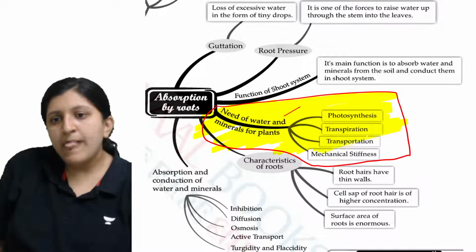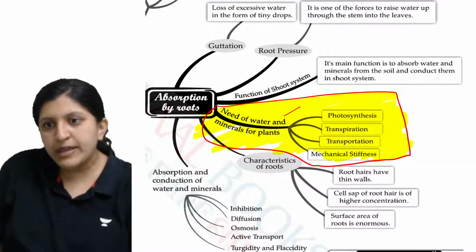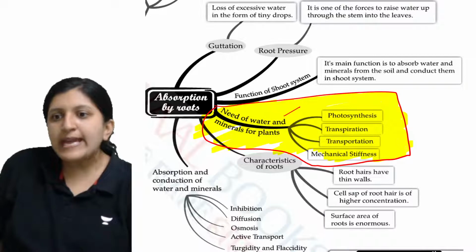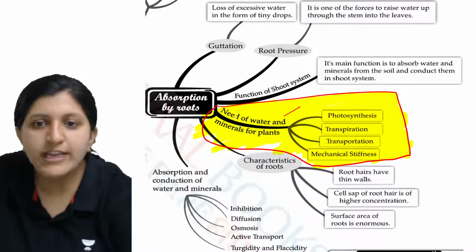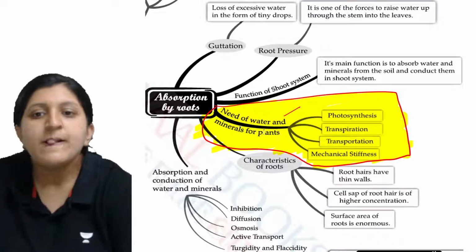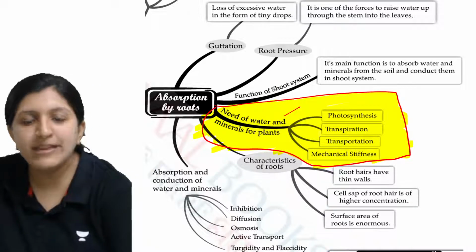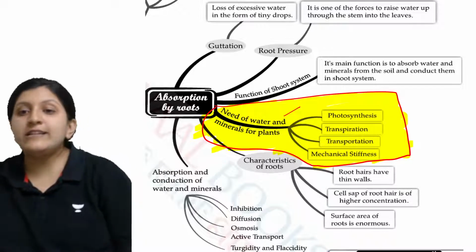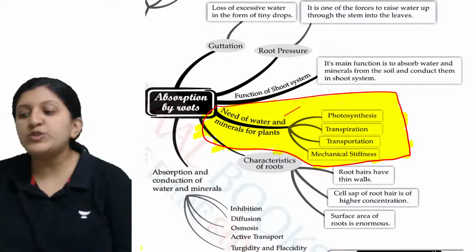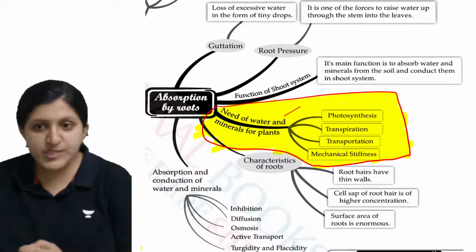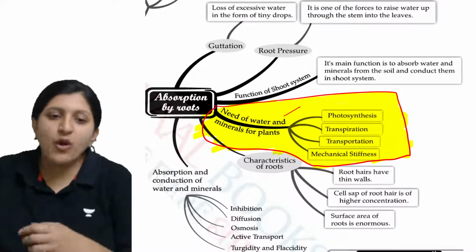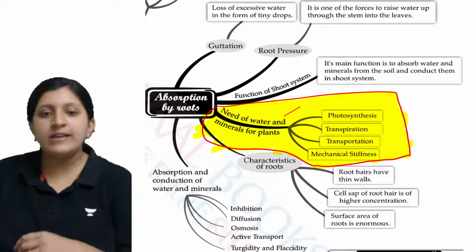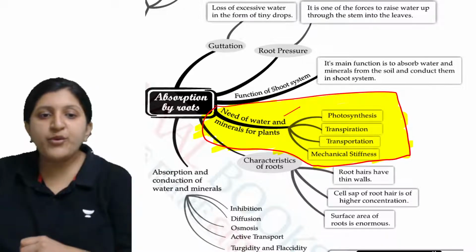The mind map talks about the need of water and the need of minerals for the plant. So why exactly is this required? Anybody? Why does a plant require the water or the minerals? Some of the points mentioned here are photosynthesis, the transpiration process, transportation and mechanical stiffness. What exactly is the raw material that is required for photosynthesis?